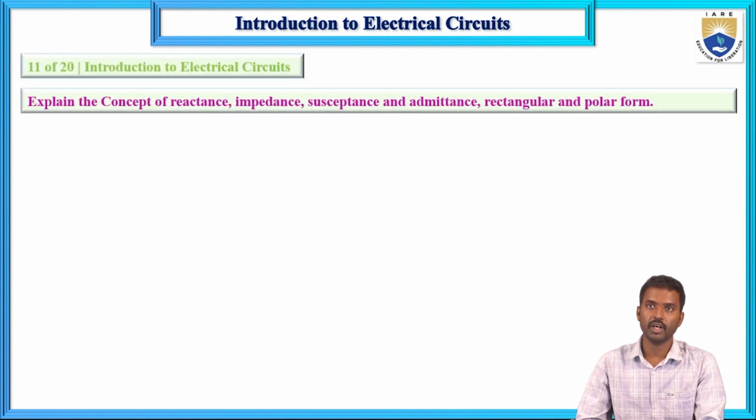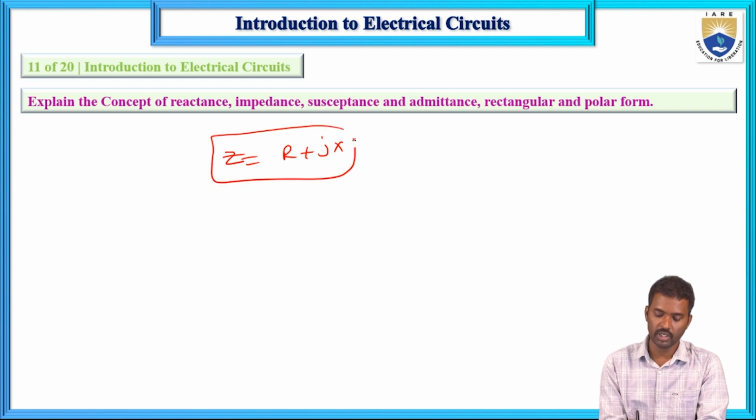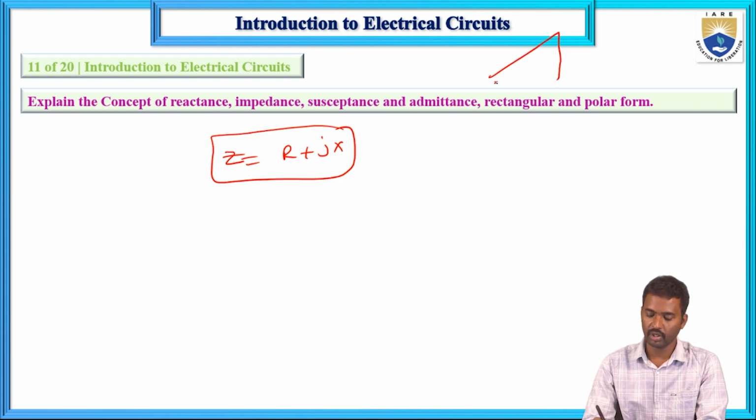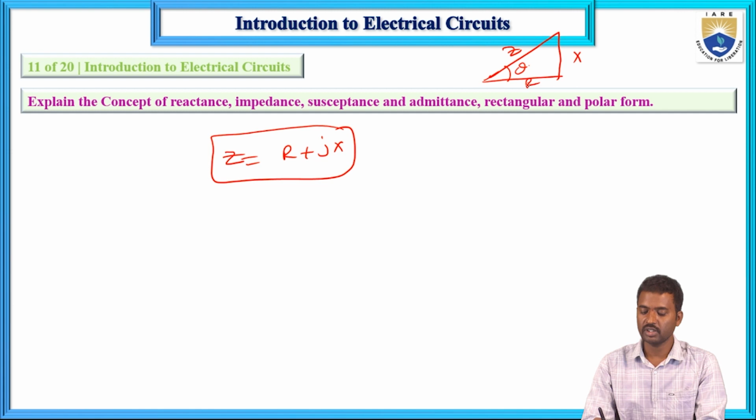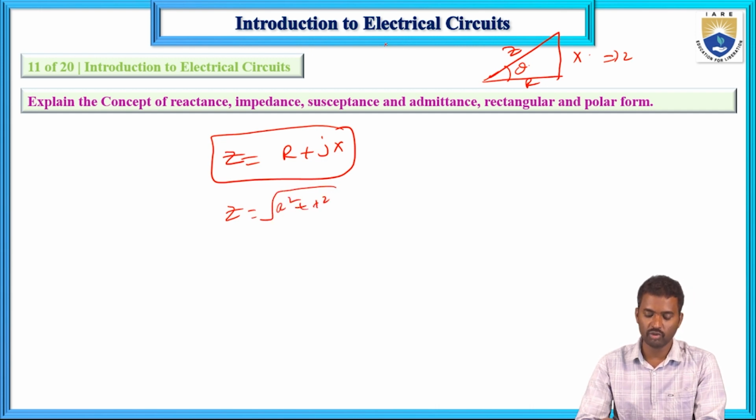Explain the concept of reactance, impedance, susceptance, admittance, rectangular form and polar form. First, impedance Z equals R plus JX. That impedance triangle I am drawing here, with Z, R and X, and this is theta. So the impedance Z equals R plus JX, and the magnitude Z equals square root of R square plus X square. This is the impedance formula.